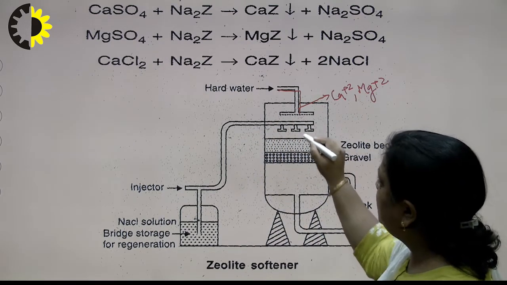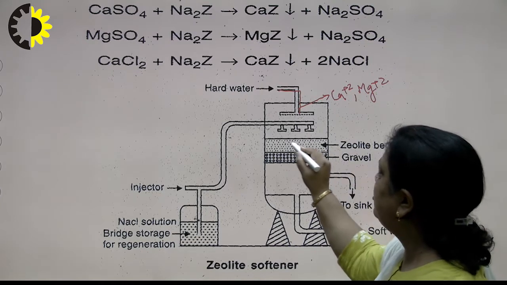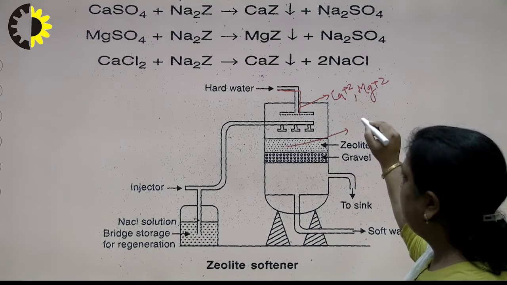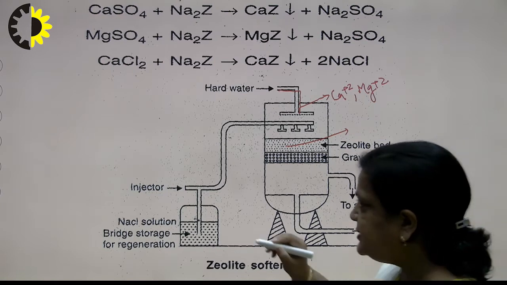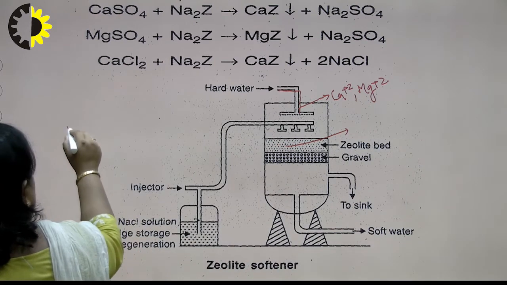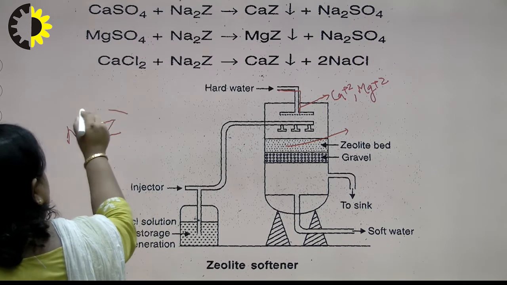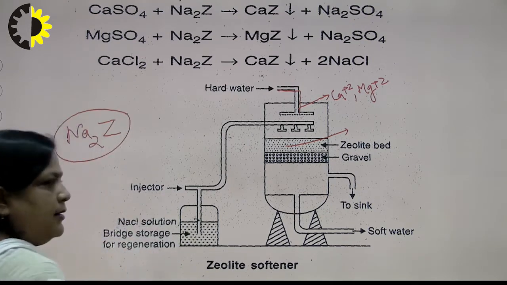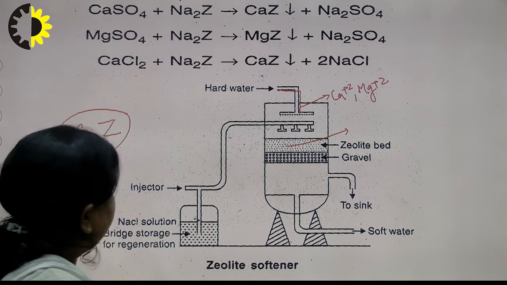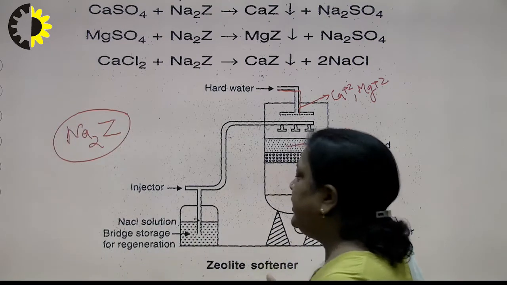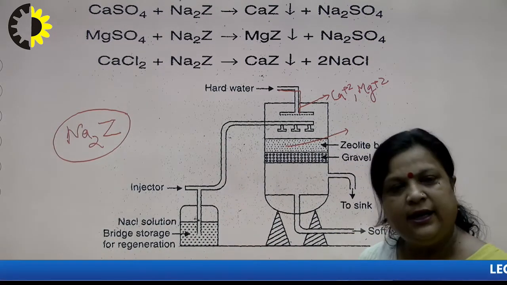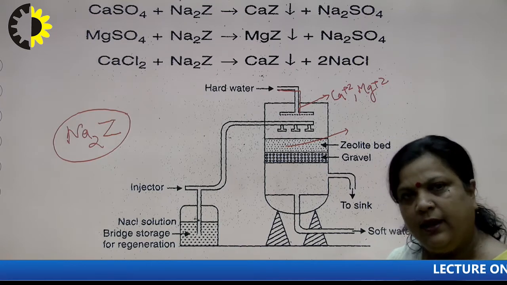When hard water passes through this zeolite layer or zeolite bed, the formula of zeolite is Na2Z. Z is the insoluble part, and the insoluble part means silicate, Al2O3 and water.